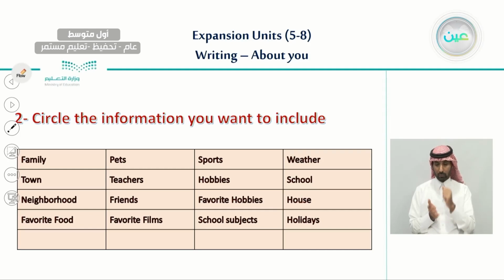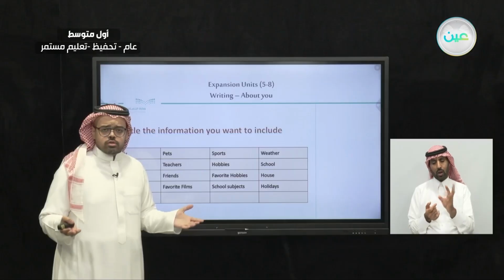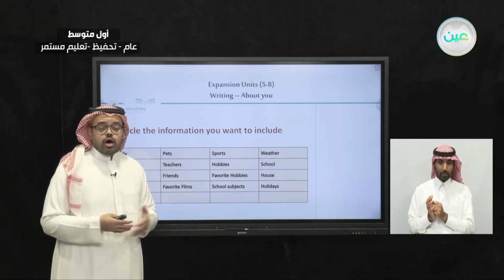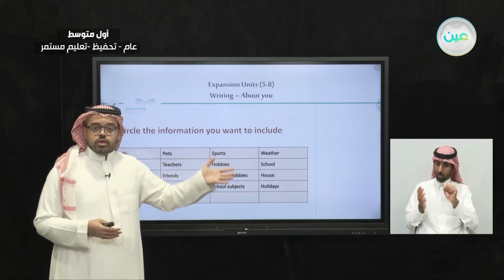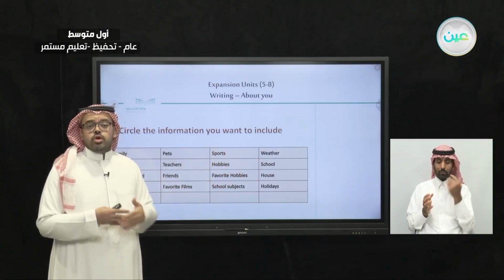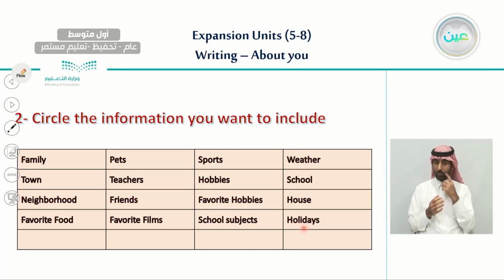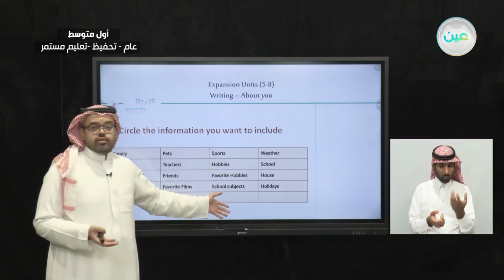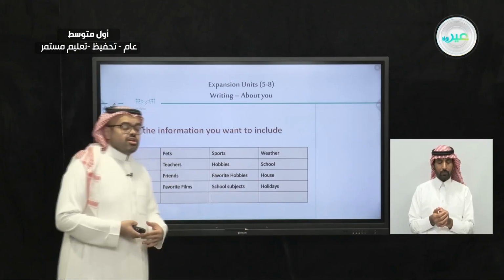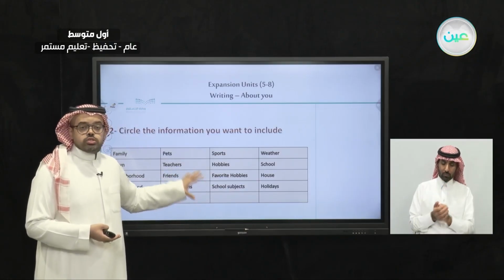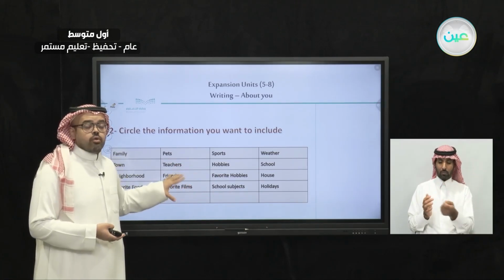House. Talk about your house. How many rooms are in your house? And how big is your room, or your siblings' or brothers' and sisters' room? You can talk about it as well. And the last thing, holidays. Where do you like to go on holidays? If there is any specific city you like to go to when you have a break or a holiday. So here is a list of the information we can choose in order to write our email.